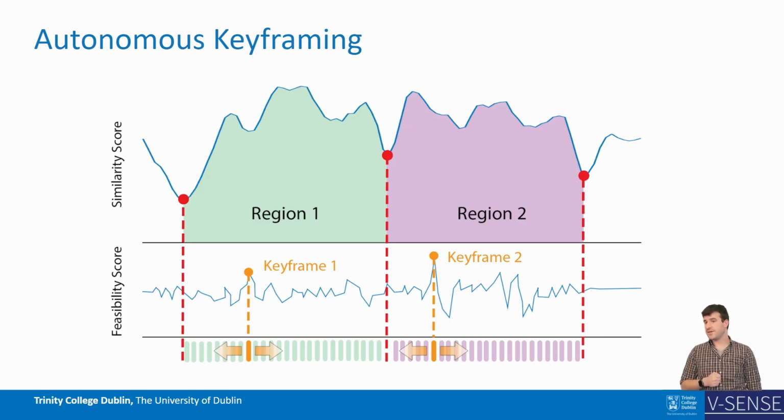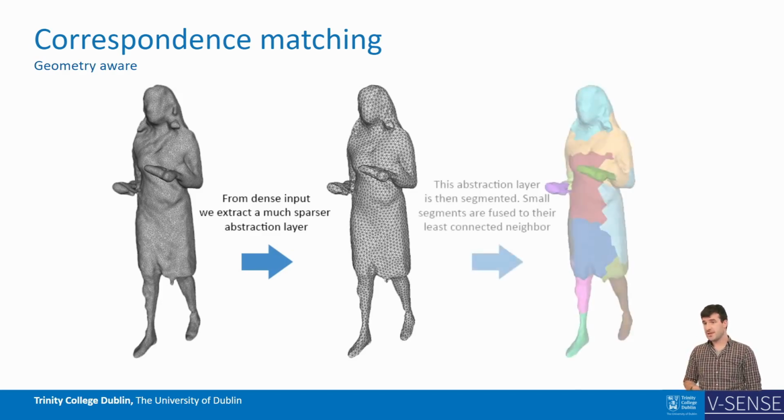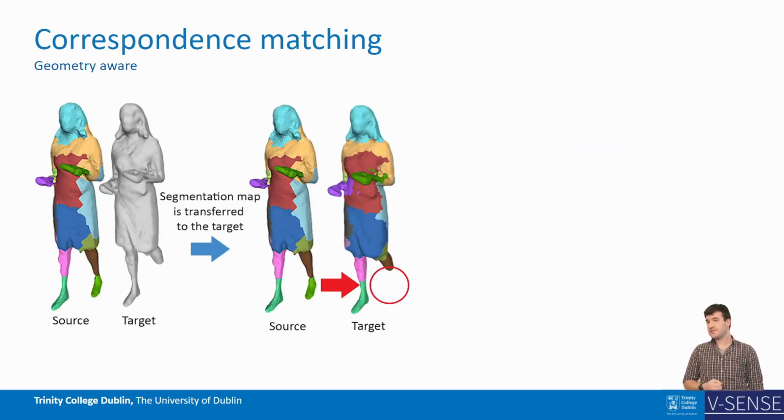With a tracking strategy identified, we move on to the sequential registration process. This process begins by creating a low-detailed abstraction of the input mesh. This abstraction reduces the impact of high-frequency noise and allows for correspondences to be driven by the general shape of the mesh. The abstraction layer is then segmented, which will support the segmentation-based alignment. The segmented abstraction of the source layer is then mapped to a corresponding abstraction of the target mesh by using a series of conditioned ICP operations. This mapping does not need to be strictly accurate and is in fact designed to identify discrepancies. Such discrepancies trigger the adaptive fusion of segments with their neighbors, which are then flagged for rigid transformation in order to preserve the detail in the source which is missing in the target.